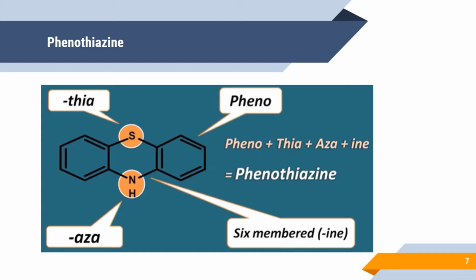Then it contains sulfur, that is why we use the term thia. Thia stands for sulfur. And you can see nitrogen is also a part of the heterocyclic ring, so we use the term aza. And as it is six membered, the suffix will be ine. On combining we get phenothiazine.